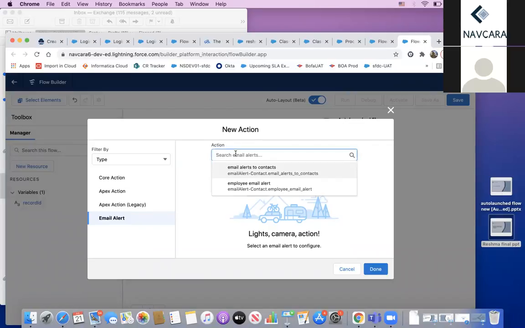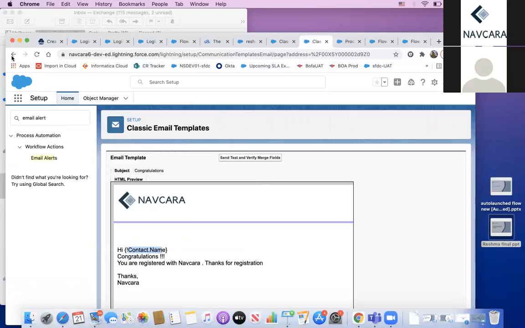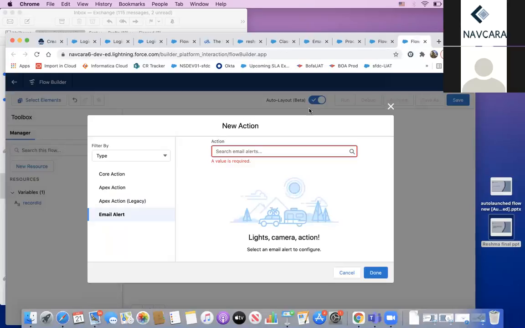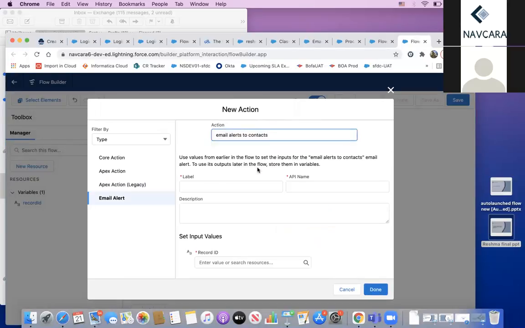The name of our email is, let me go, yeah, email alerts to contacts. Yeah, here it is, email alerts to contacts. In action, yes. So for the label, I'm going to enter my label name, that is send email, and then